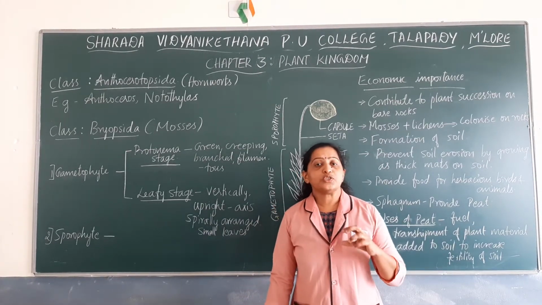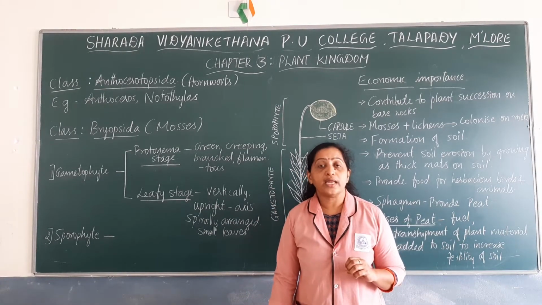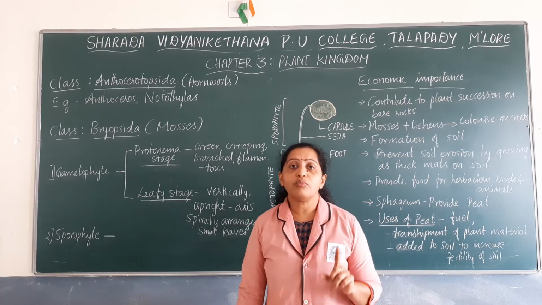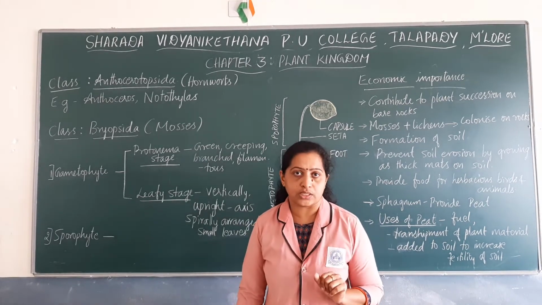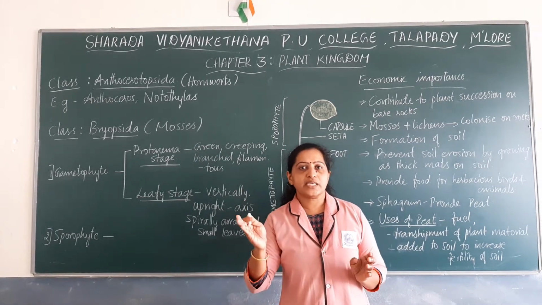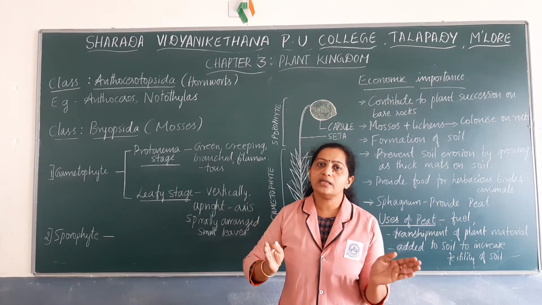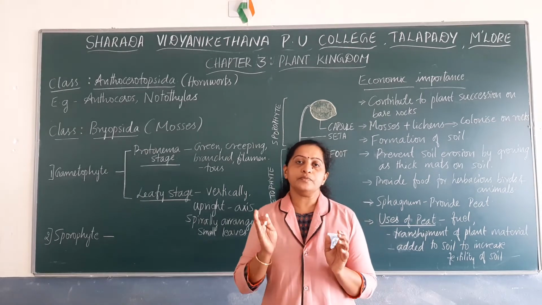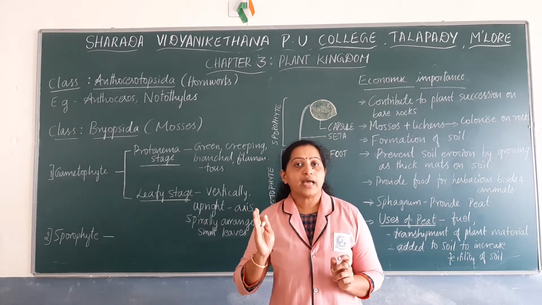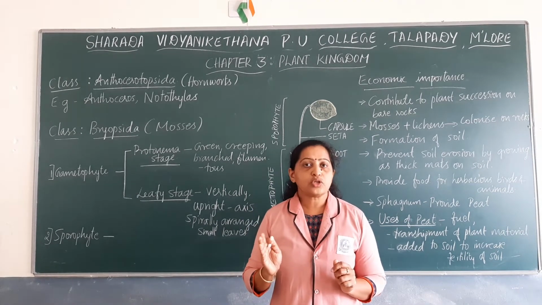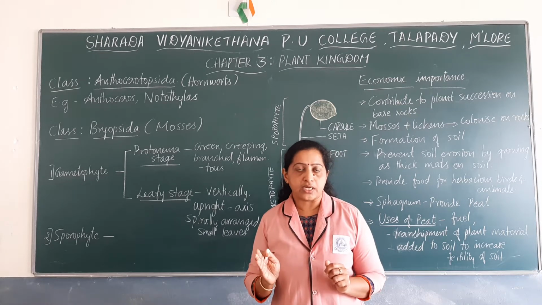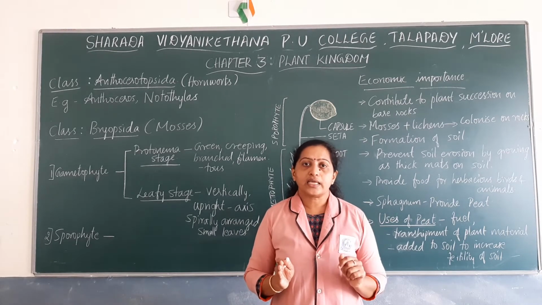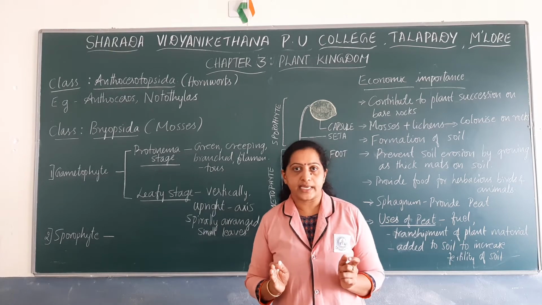If the sex organs are formed in the same plant body, then they are formed at the tip of different branches. In one branch, the male sex organ antheridium is formed. In another branch, the female sex organ archegonium is formed. You know that the gamete formed in the antheridium is the antherozoid, which is the male gamete. And the gamete formed inside the archegonium, the female gamete, is the egg cell.